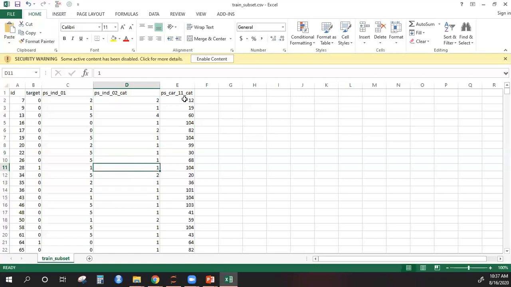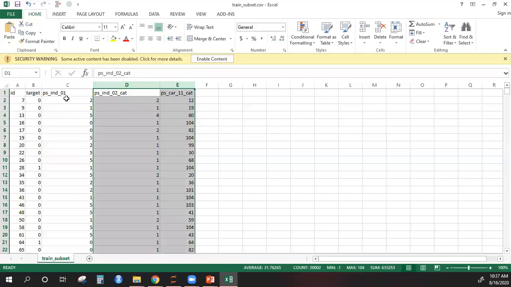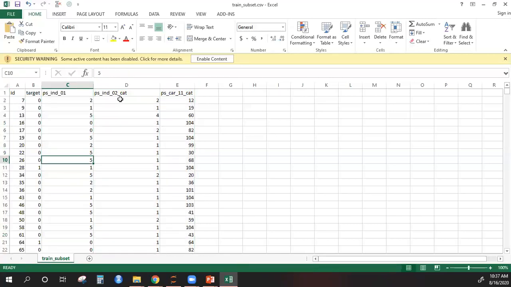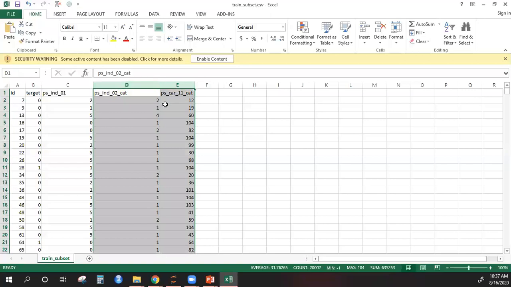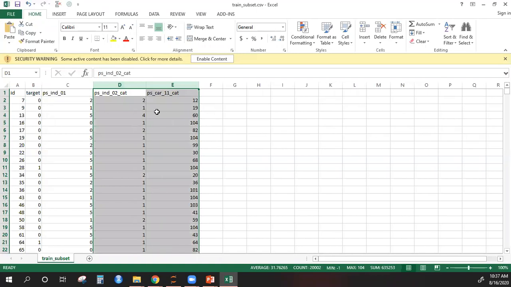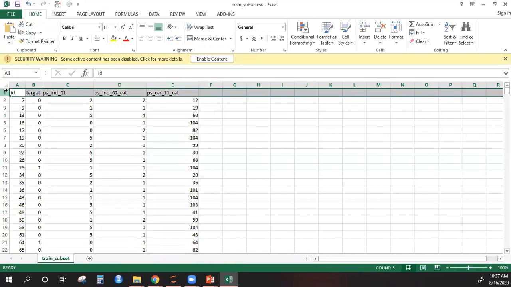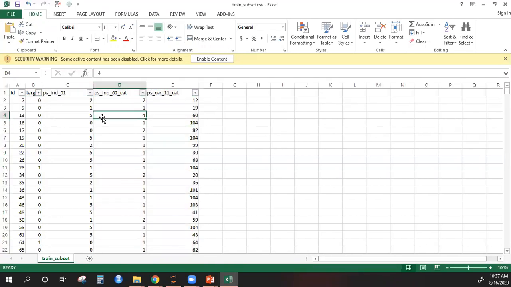Okay, this is also a categorical variable. You see, these two are categorical variables. This is a numeric variable. So here we can use the numbers, but for these two columns we cannot use the numbers. It is given information that these two are categorical variables. Again, this is given from the source of the data. I'm not telling you this from my personal information. This is told to me.